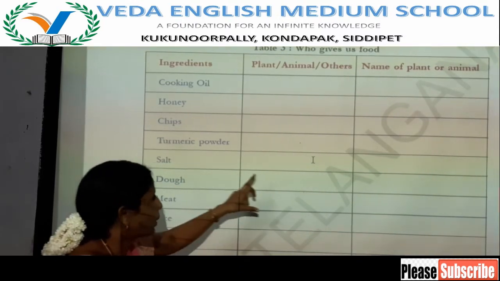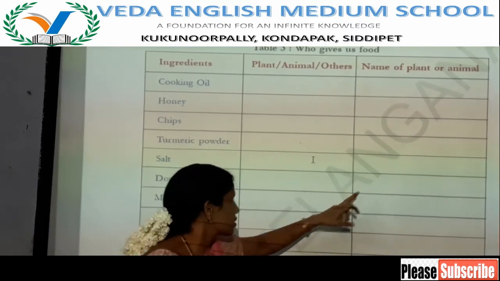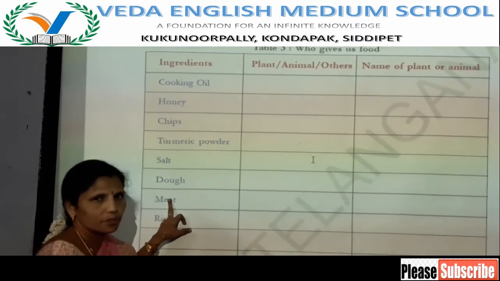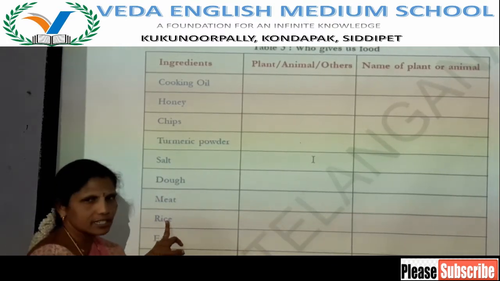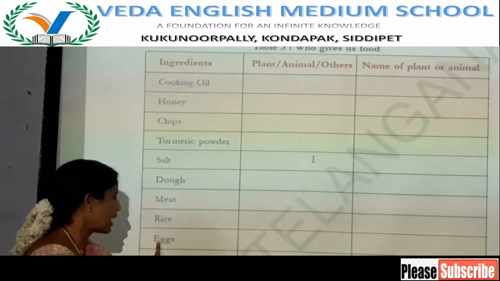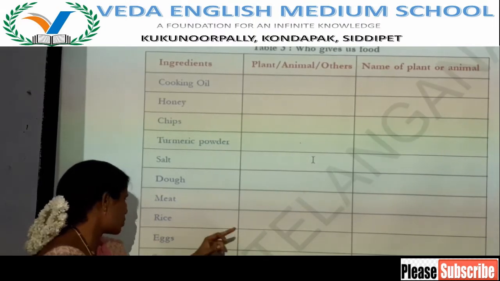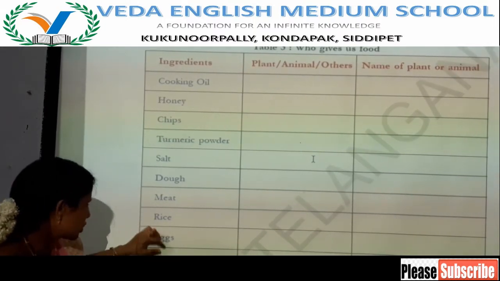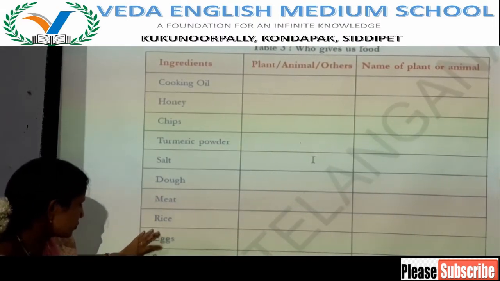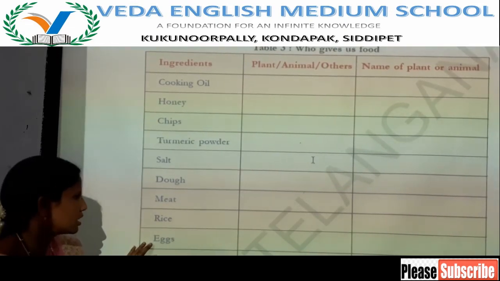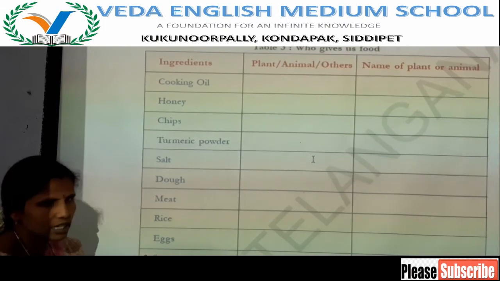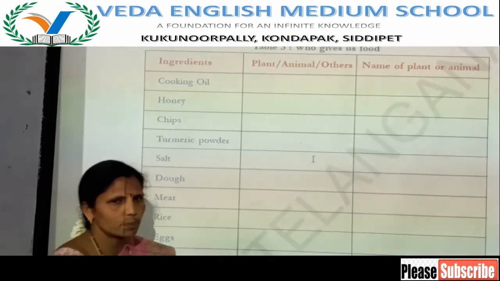So that is plant. So name of the plant. Meat, animal: sheep, goat, hen. Rice, plant: paddy. Eggs, animals. So name the animals. Sugar. Sugar we get from plant. Name: sugar cane. Peanuts, plant: peanut plant.